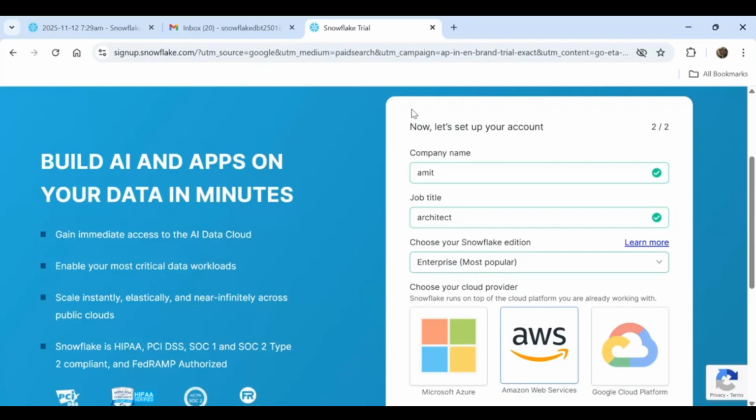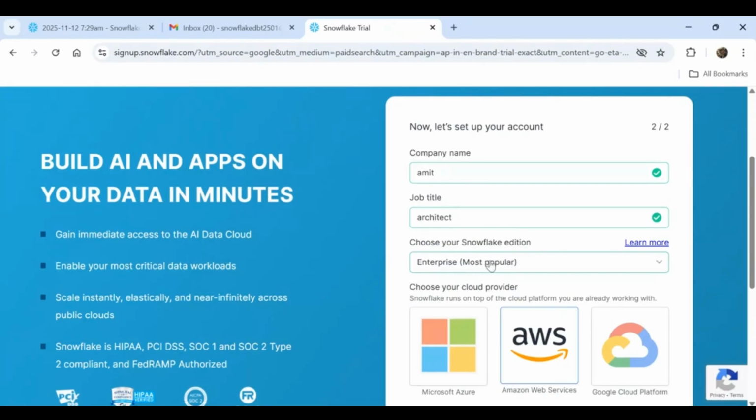They will be sending the bill. You have to pay from the next month onwards. First month is free. Next month onwards, they will send a postpaid bill showing how much storage you have used and how much computing you have used, and you have to pay according to that. Just as we do with Azure and AWS, similarly here also.